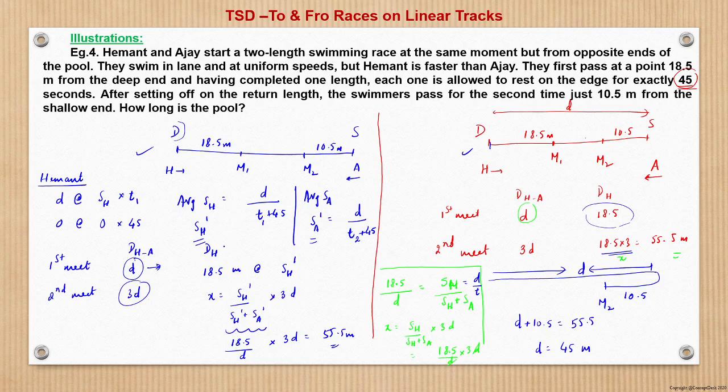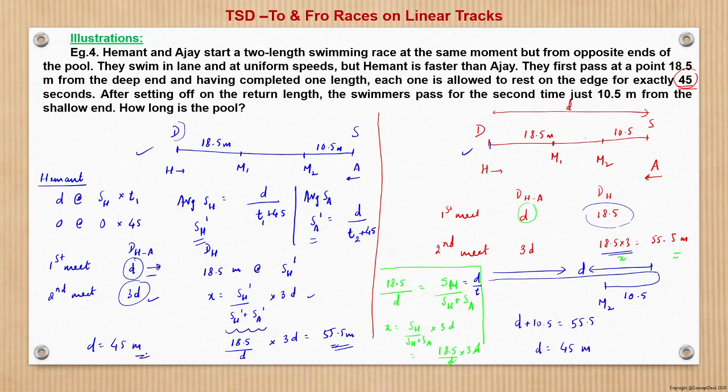So when the speed is constant, then we can basically distribute the total distance in the ratio of their speeds, and from there we can deduce that the total distance d is covered between Hemant and Ajay in the ratio of the respective speeds. So the 3d will be again in the same ratio, right? As long as that ratio remains the same, we should not be worried about for what time they are stopping at what moment. So therefore here also it is 55.5 meter. So therefore D will be nothing but 45 meter.